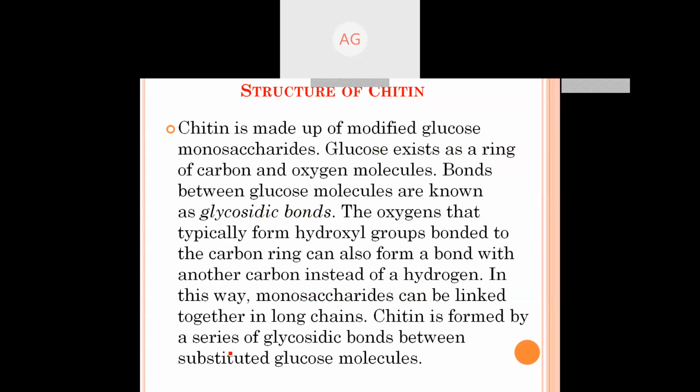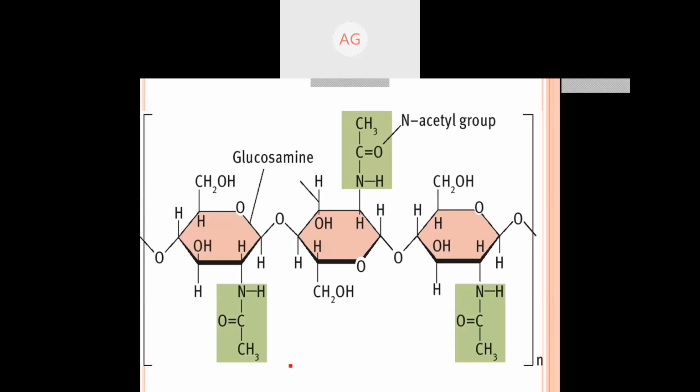The structure of chitin. Chitin is made up of modified glucose monosaccharides. Again, you remember, we are now talking only about homopolysaccharides, meaning those made of only one kind of monomer. The glucose exists as a ring of carbon and oxygen molecules. Bonds between glucose molecules are known as glycosidic bonds. We already know about this. And chitin is formed by a series of glycosidic bonds between substituted glucose molecules. This is the structure of chitin.